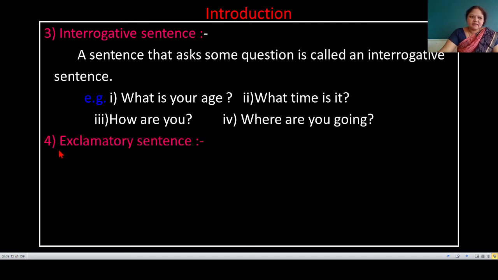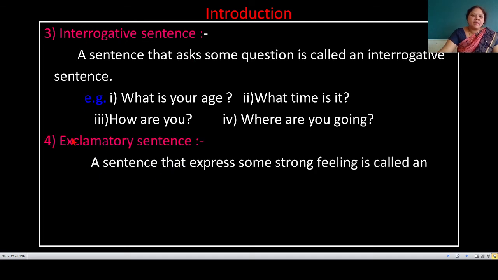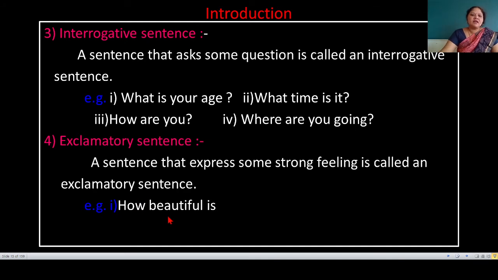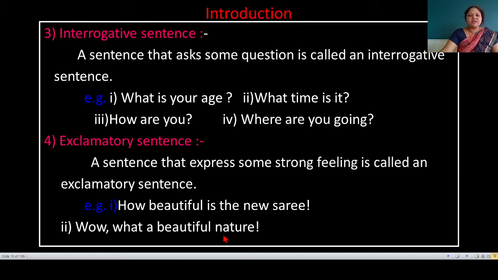And last, exclamatory sentence. The definition of an exclamatory sentence is: a sentence that expresses some strong feeling is called an exclamatory sentence. Examples of exclamatory sentence are, how beautiful is the new sari, or wow, what a beautiful nature. These type of sentences are called exclamatory sentences.